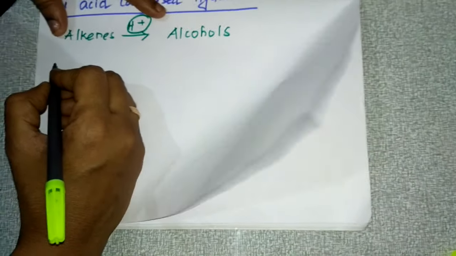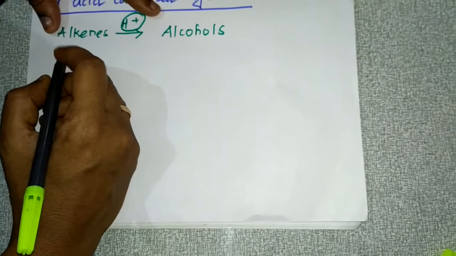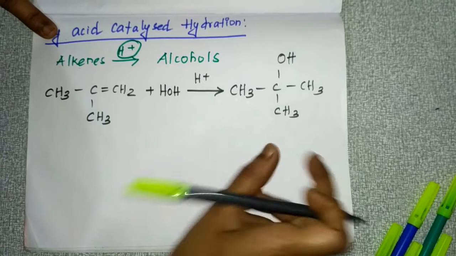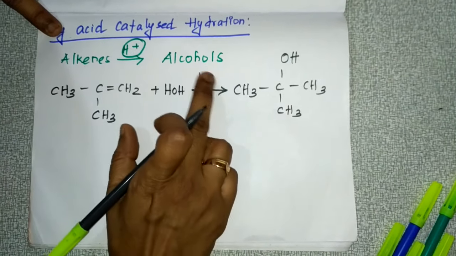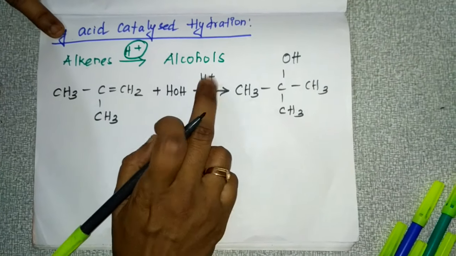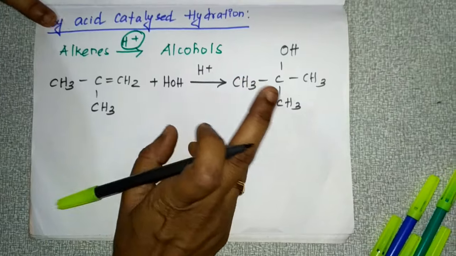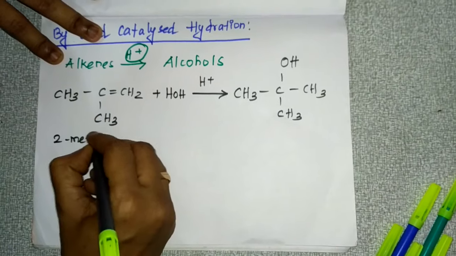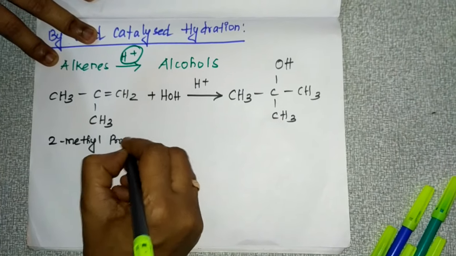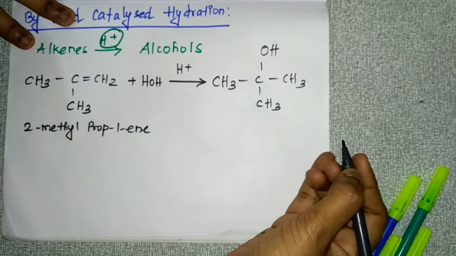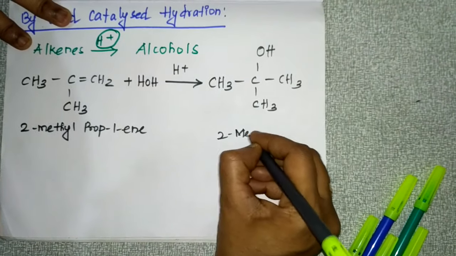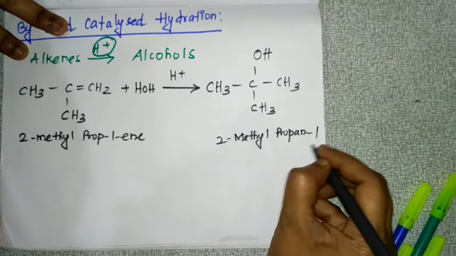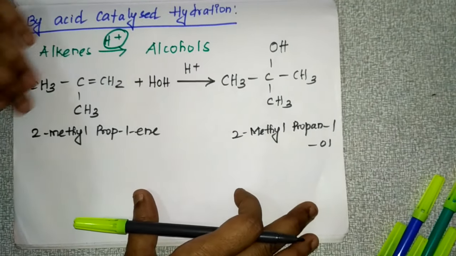So the reaction is: alkenes are converted into alcohols by direct addition of water in the presence of mineral acid. Acid we will represent by H plus. Here the alkene we are using is 2-methylprop-1-ene. This is converted into 2-methylpropan-1-ol. Now I'll tell you the mechanism of this reaction.